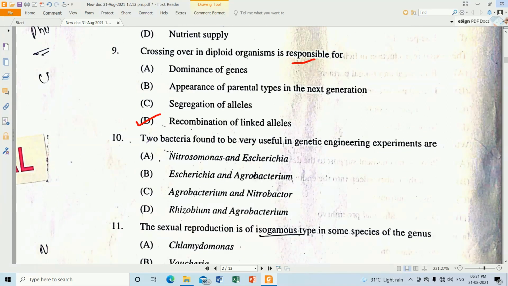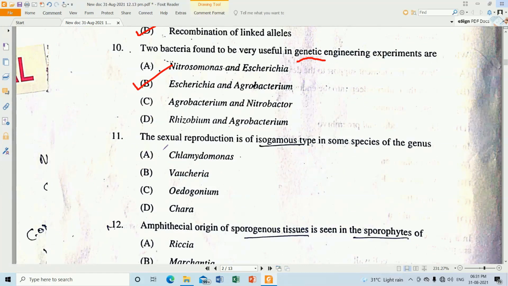Question number 10. Two bacteria found to be very useful in genetic engineering experiment. So the bacteria are E. coli and Agrobacterium. So option B will be the correct one. Question number 11. The sexual reproduction of isogamous type in some species of the genus, that will be your Chlamydomonas. Option A will be the correct one.